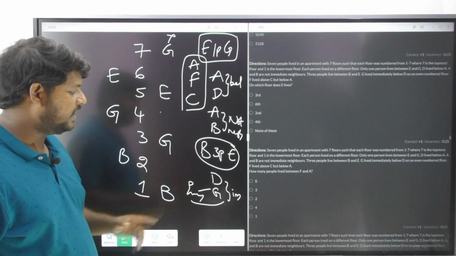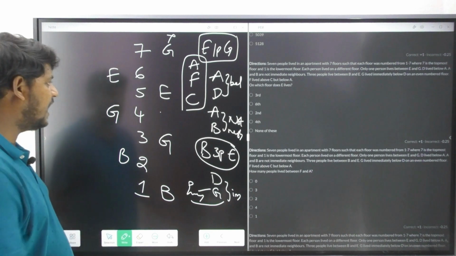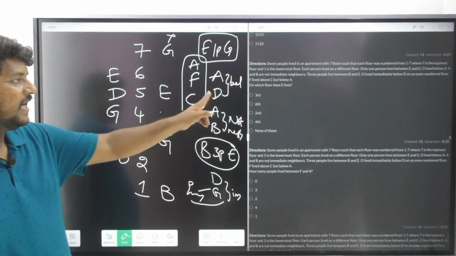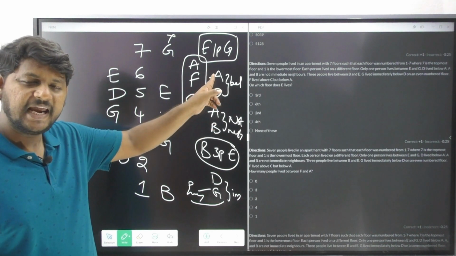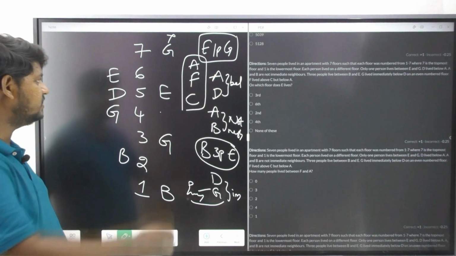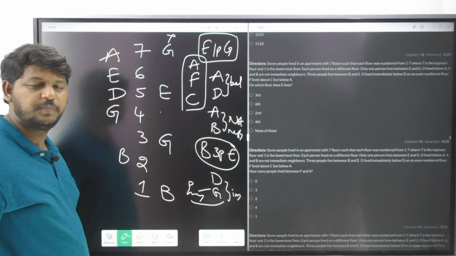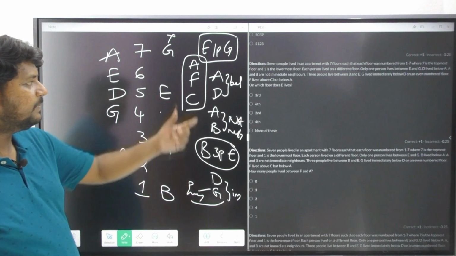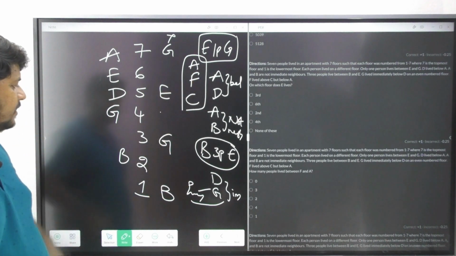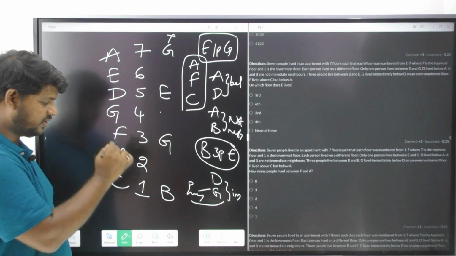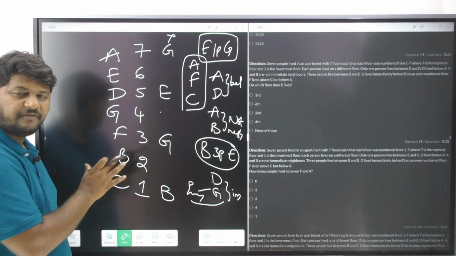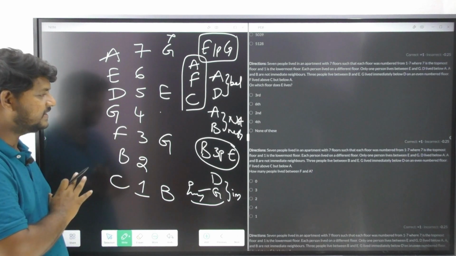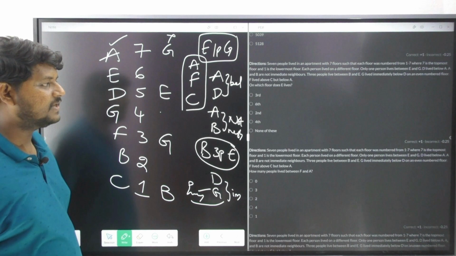Now let us move forward. Immediately above G, I have to bring D. That's in the 5th position. Now let us see A and D. A is above D, so A is going to come at the 7th position. Am I correct? And there are 2 persons left over, F and C. F should be staying below A and above C. This is the condition. We got it correct. So let's observe the question.